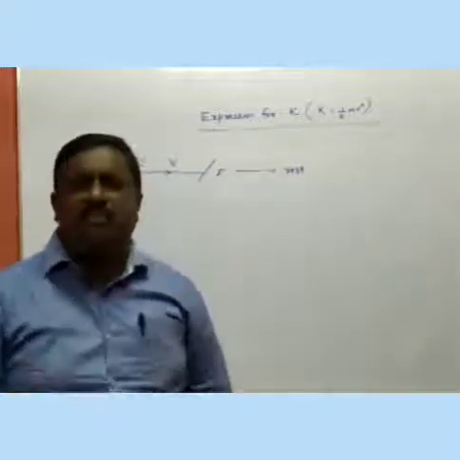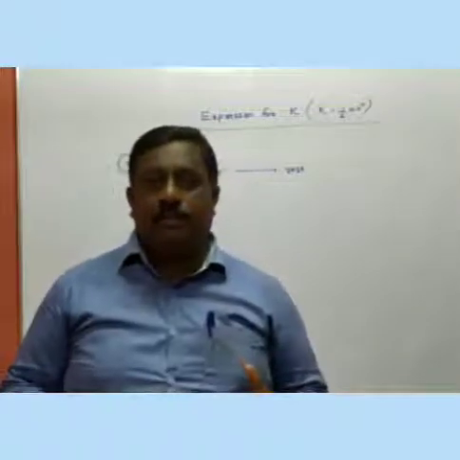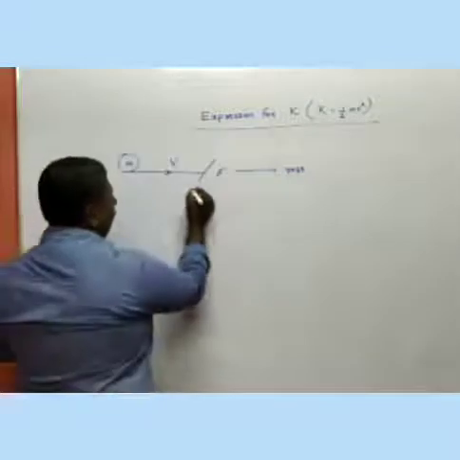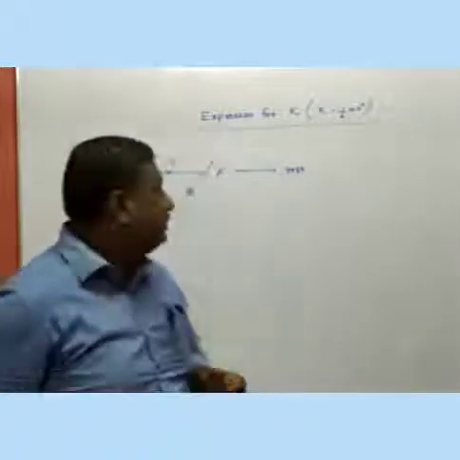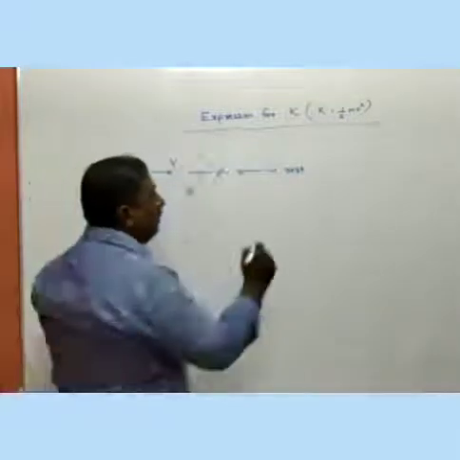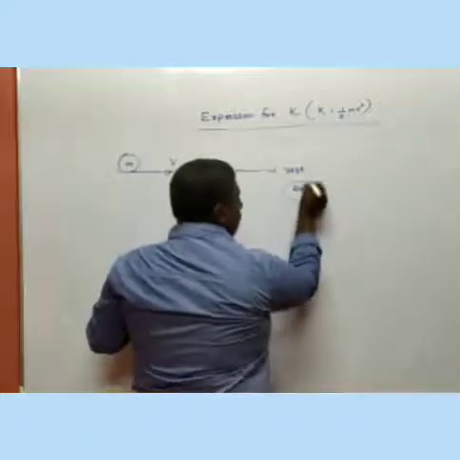Simply we can consider one example. A bus is moving with a uniform acceleration. We know the symbol of acceleration, that is a. That means the initial velocity of the body is v and the final velocity becomes 0 because the body comes to rest.